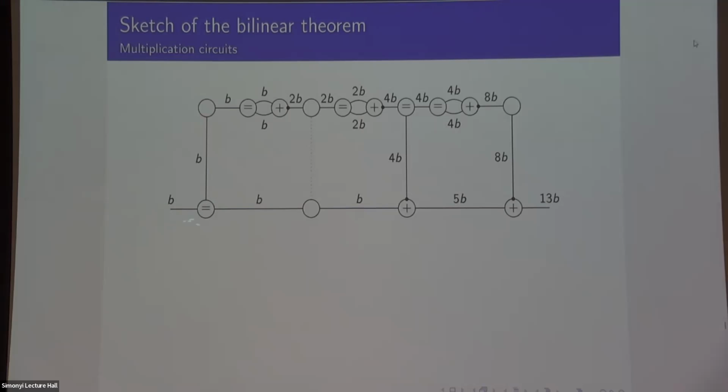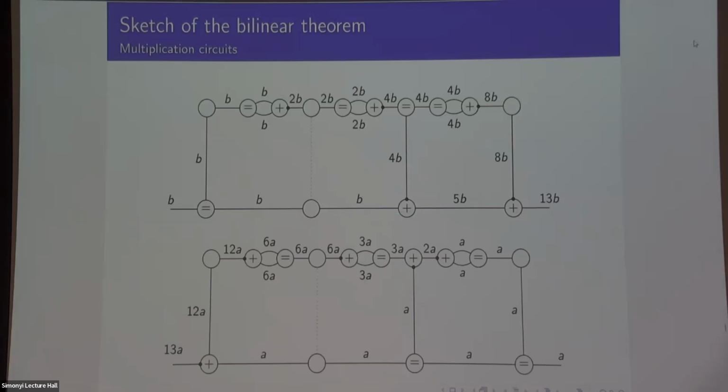So B comes in on the left and then it goes up to this top rail. And then I split it and add, and that doubles it. And then I keep doubling it and doubling it. And then at the binary digits of 13, where there's a 1, I tap down a copy of 4B and I add it together and I accumulate. And then I eventually multiply by 13. And this is exactly what the proof does if you look at the B variable.